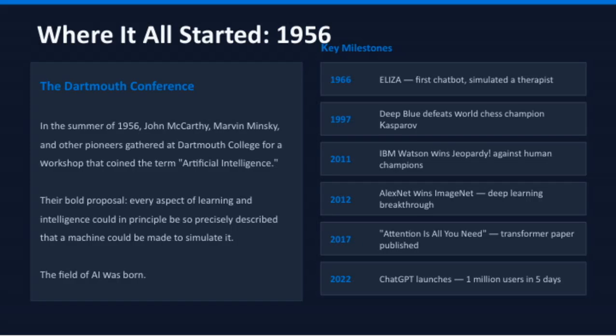Let's take a look at some of the key milestones that have shaped the development of artificial intelligence over the years. In 2017, we saw a major breakthrough with the publication of the paper, "Attention is All You Need," which introduced the transformer architecture. This innovation has been fundamental in advancing natural language processing, including models like ChatGPT.